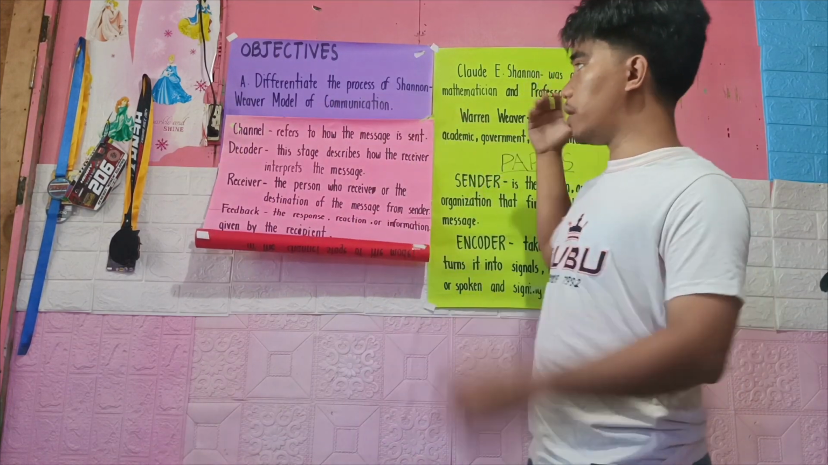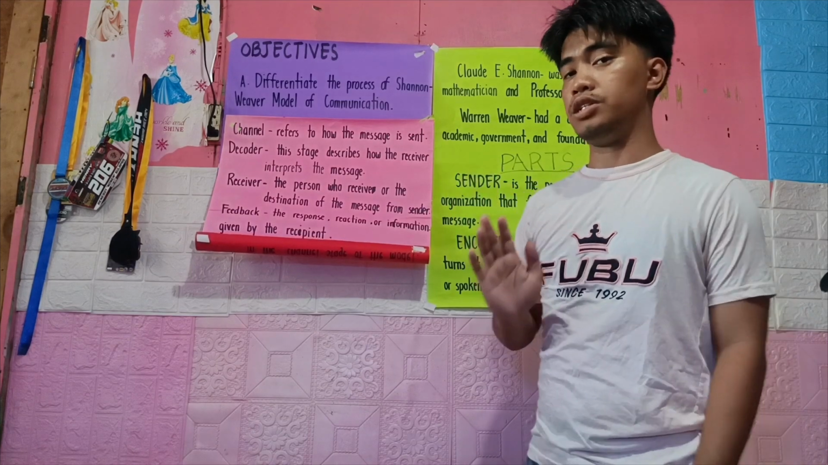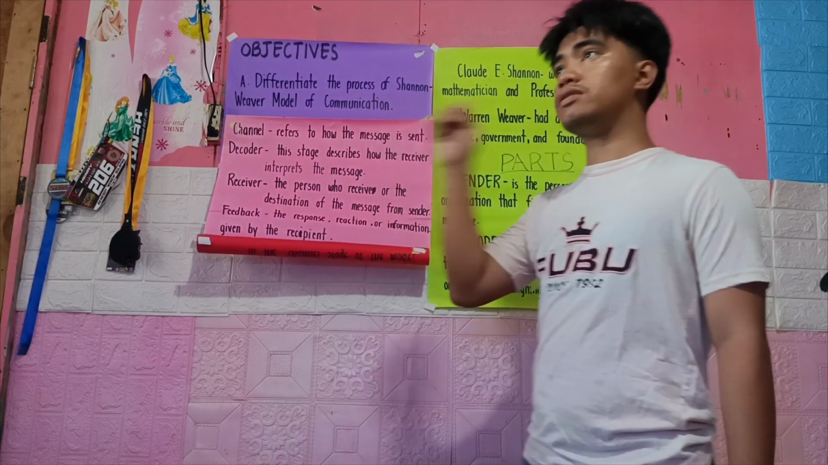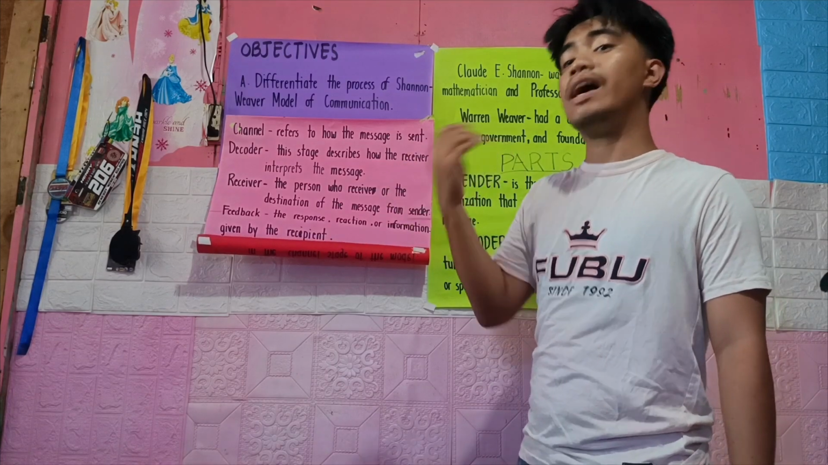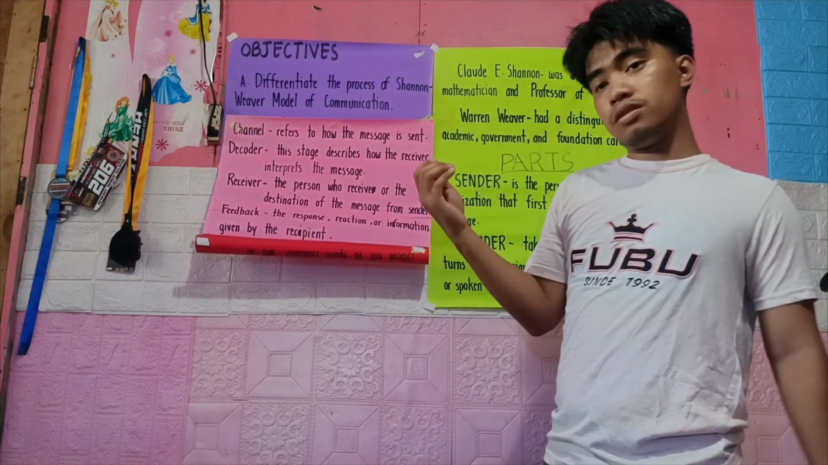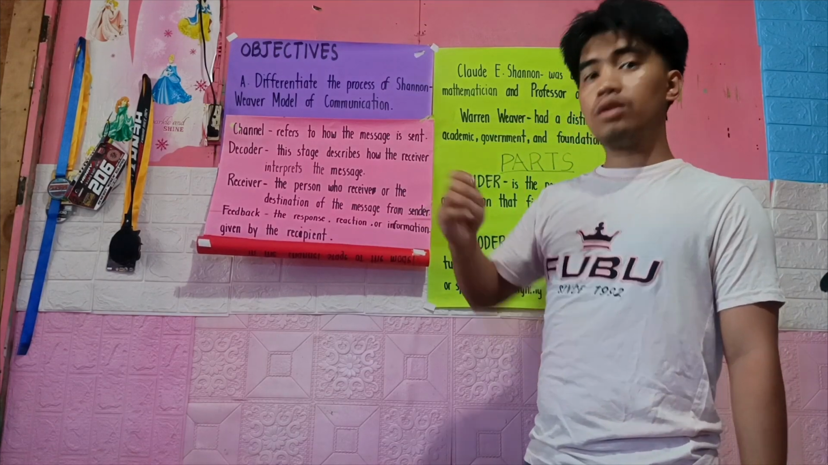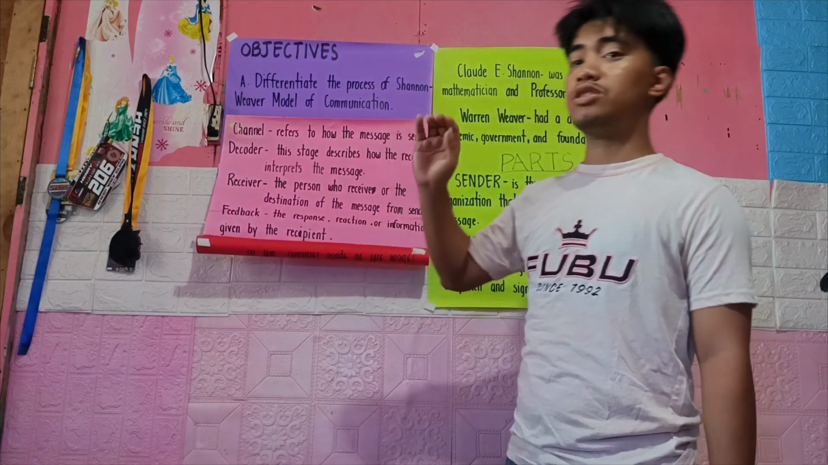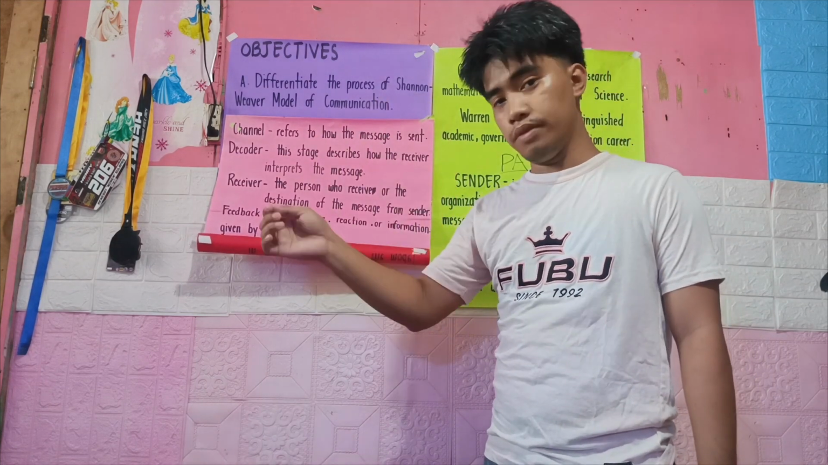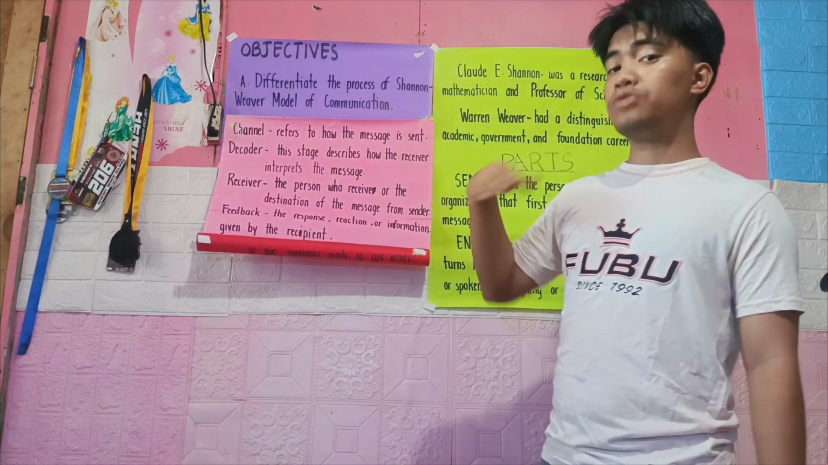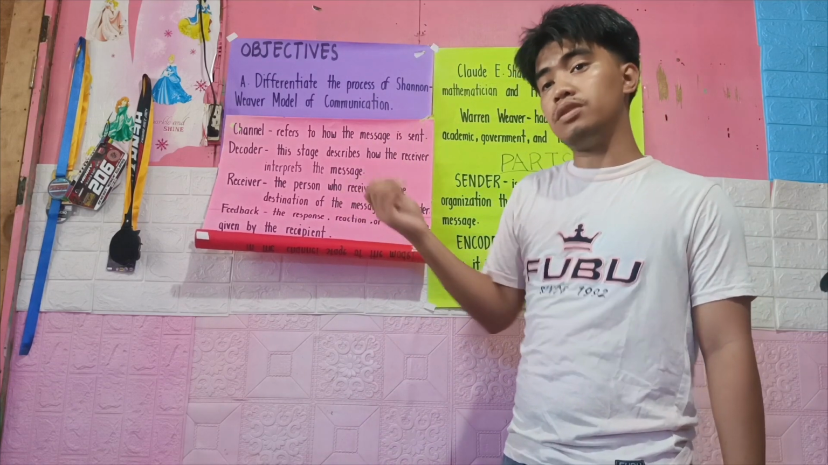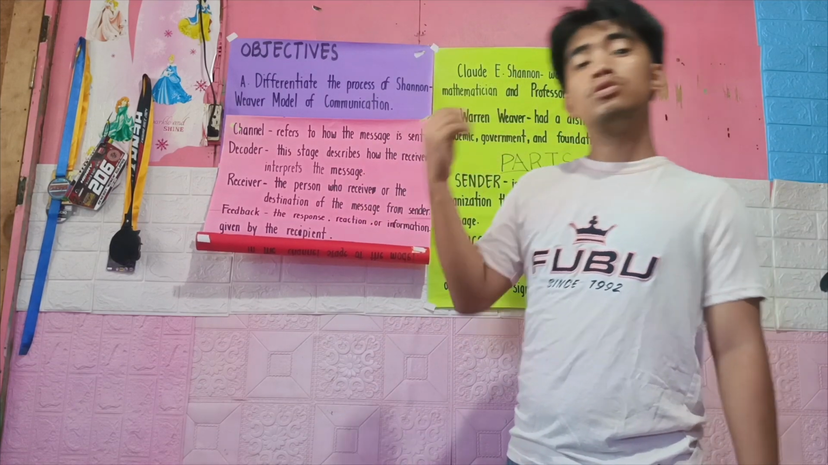So this is also part of the Shannon-Weaver model of communication. Shannon and Weaver think that the sender is the one who thinks or relays the message. The encoder is the one who takes this message from the sender and passes it to the channel, which is the bridge between the sender and the receiver. And from the channel, it goes to the decoder that will interpret the message from the sender and pass it to the receiver.